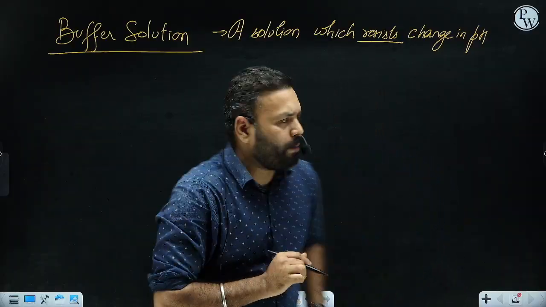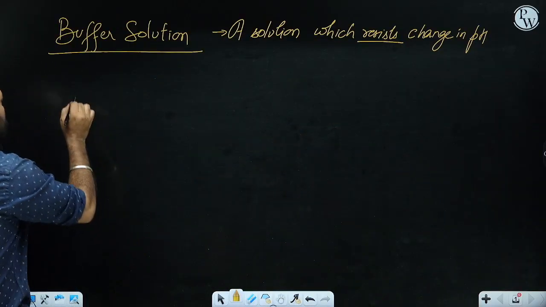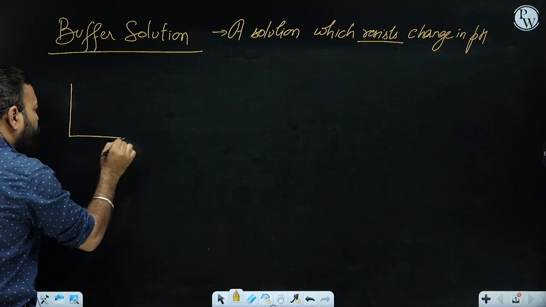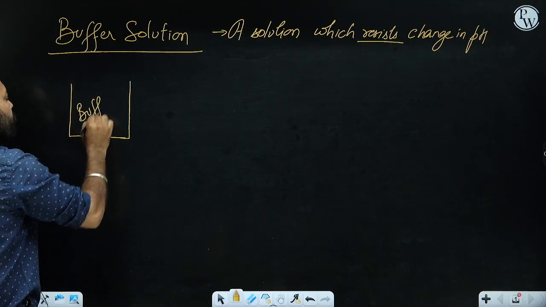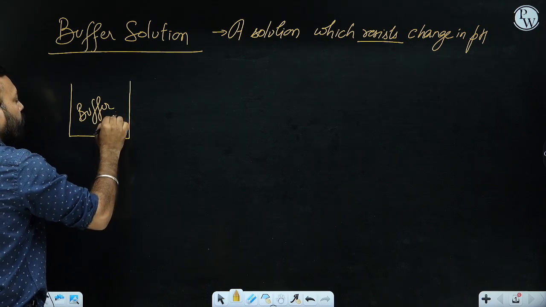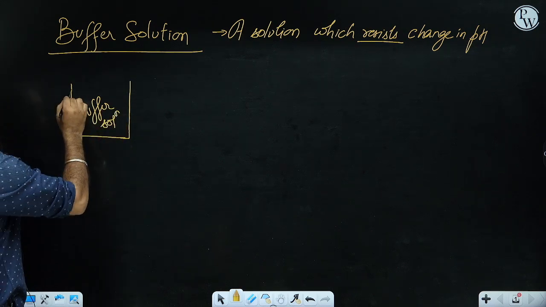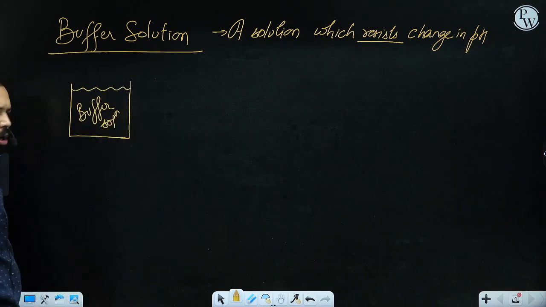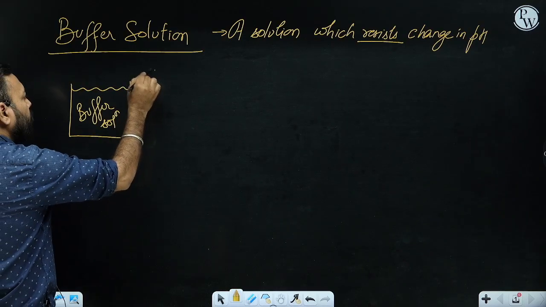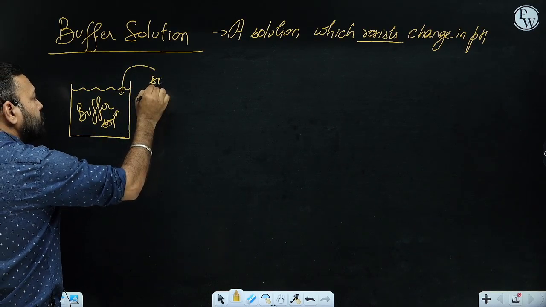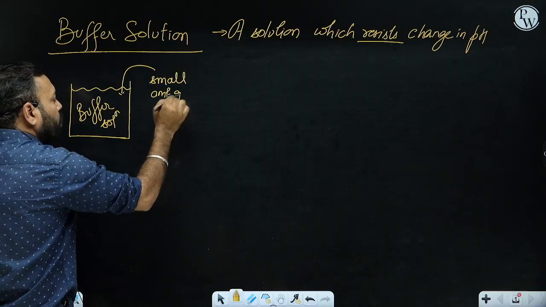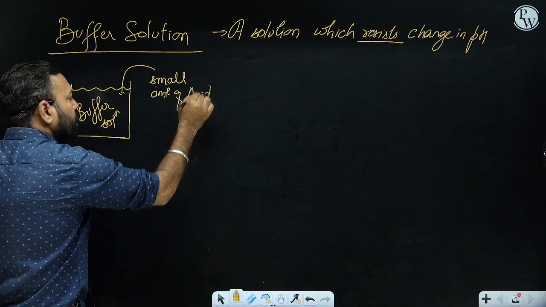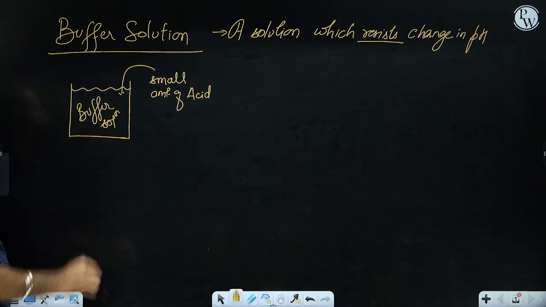Fine, let me explain. Suppose I have a buffer solution. We'll discuss what a buffer solution is made up of, what kind of components. Now you are adding a small amount, and it is very important that it is a small amount, of acid. Now acid should decrease the pH. Definitely the pH will decrease.